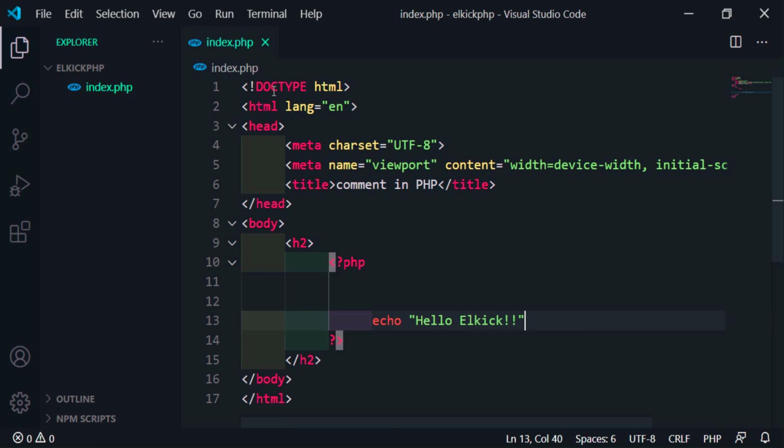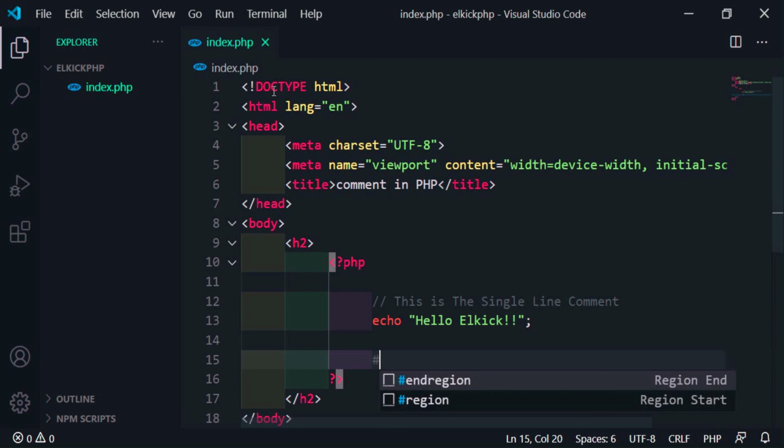Now I want to write a single line comment for this line, so I will just write a double forward slash. This is the single line comment. Or else I can write a hash.